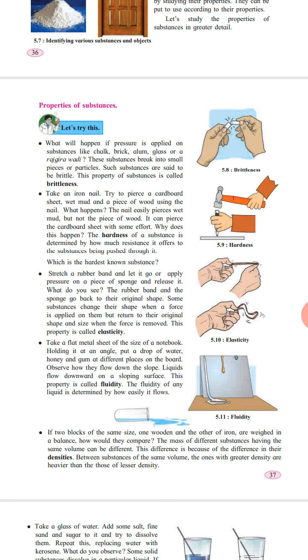Students, as you all know, in the last lecture we already started chapter number 5, Substances in Our Surroundings: Their States and Properties, part 3. We already completed a few points of the topic of properties of substances, like brittleness, hardness and elasticity. In this lecture we are going to start a new point, fluidity. Okay students, so let's begin.